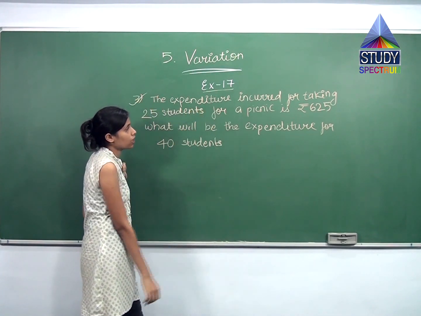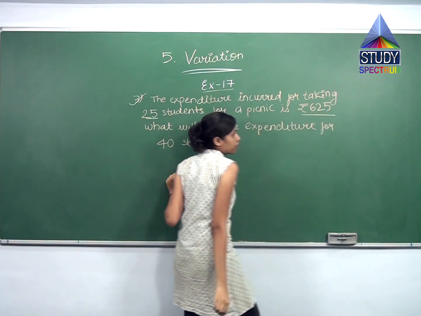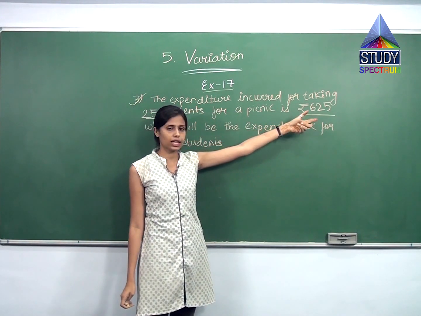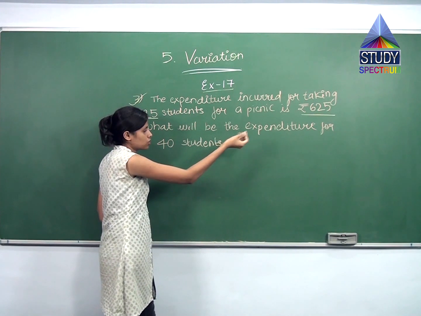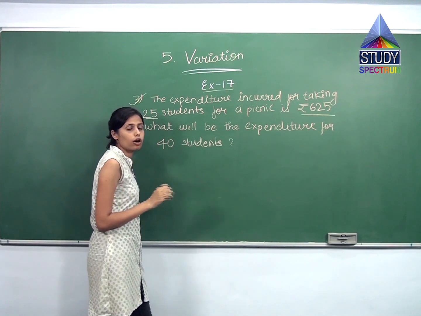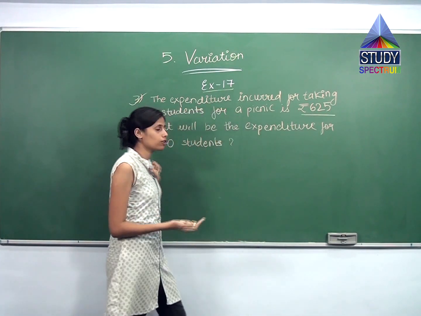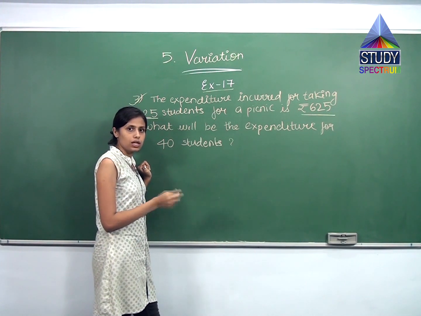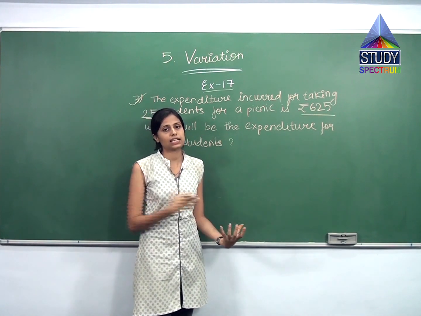The expenditure incurred for taking 25 students for a picnic is rupees 625. Means they are telling us that if 25 students are taken for a picnic, the expenditure will be what? Rupees 625. What will be the expenditure for 40 students? They are asking us what will be the expenditure for taking 40 students for a picnic. For 25 students, the expenditure is 625, what will be the expenditure for 40? Same like previous question, the jaggery example. This much kg of jaggery is for this much amount. Then what will be the amount for 20 kg?